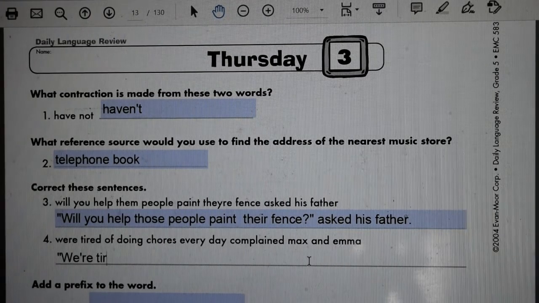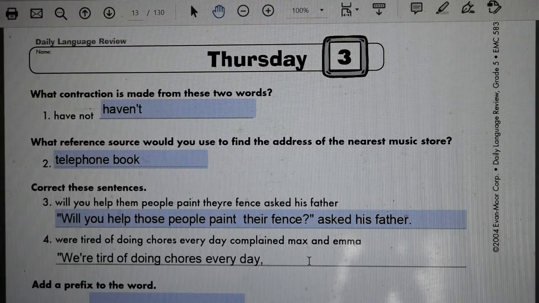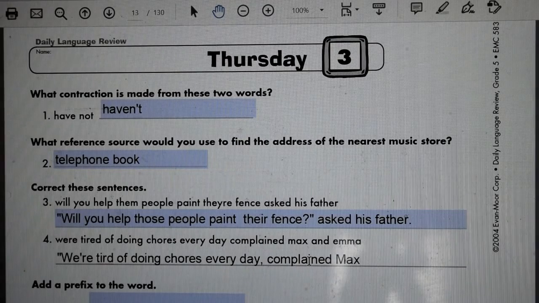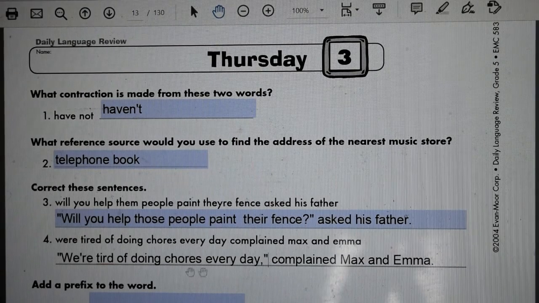We're tired of doing chores every day, comma, complained. We've got to capitalize Max because it's a proper noun, and Emma, period. Oh, I got to add in my quotation marks there.